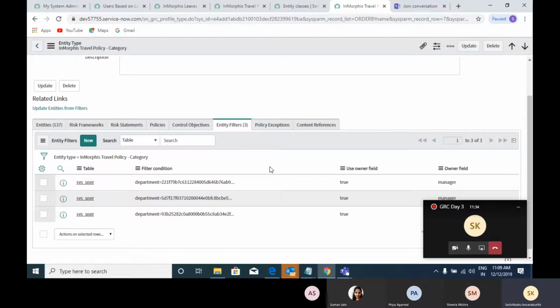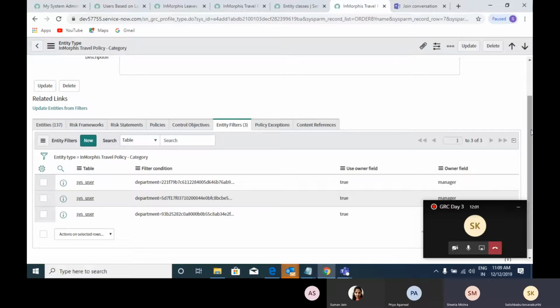Best practice is whenever you create one profile type, it should be in one profile filter, in one entity filter. Okay, this is also fine. As per best practice, one profile type should have one profile filter. Yes, it is fine. I'm not saying anything is wrong. Just go through the process.